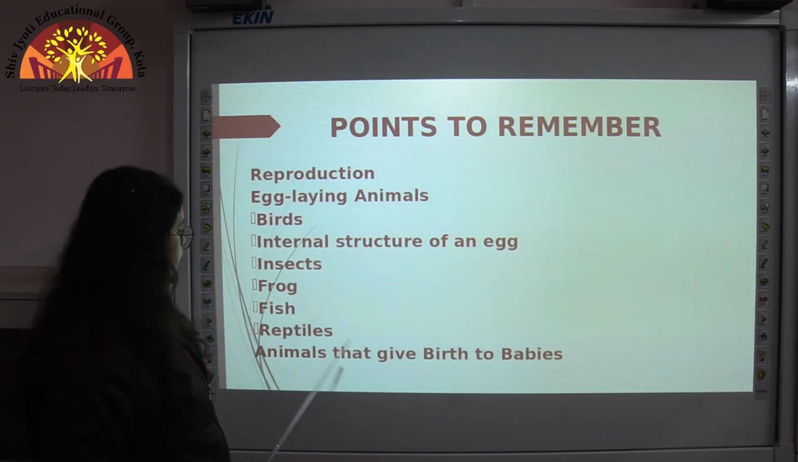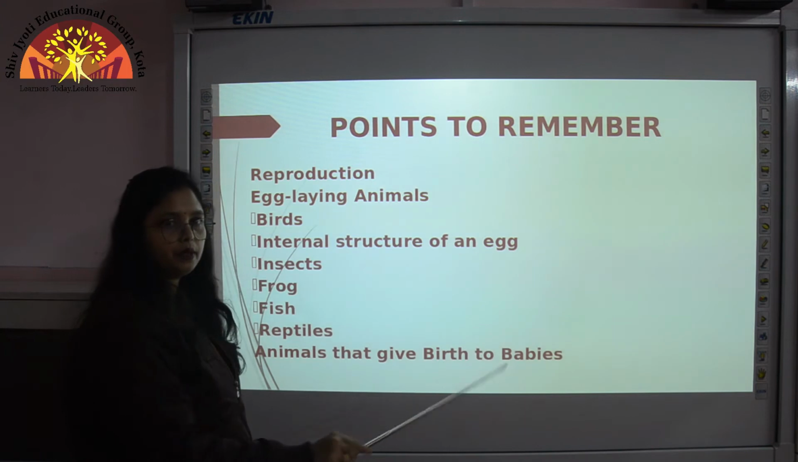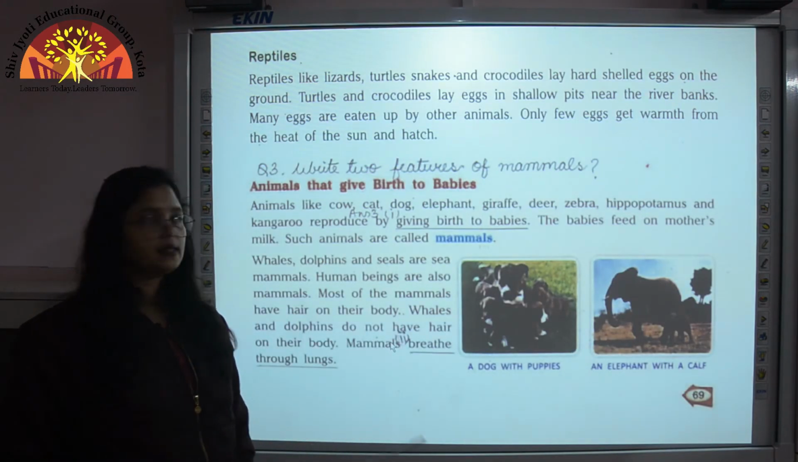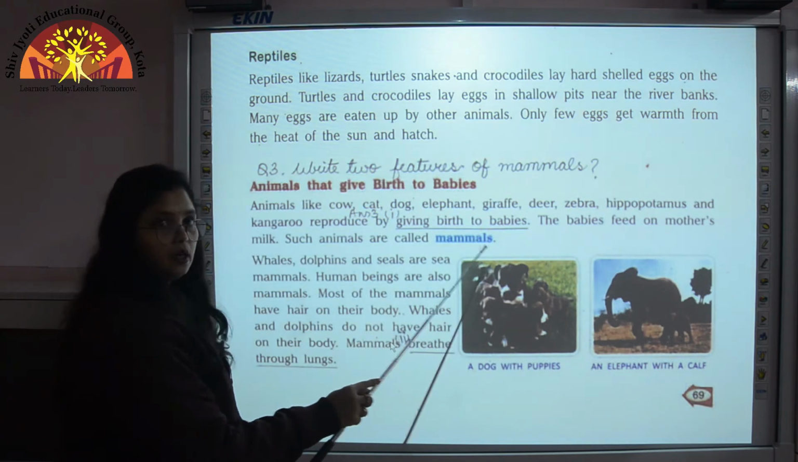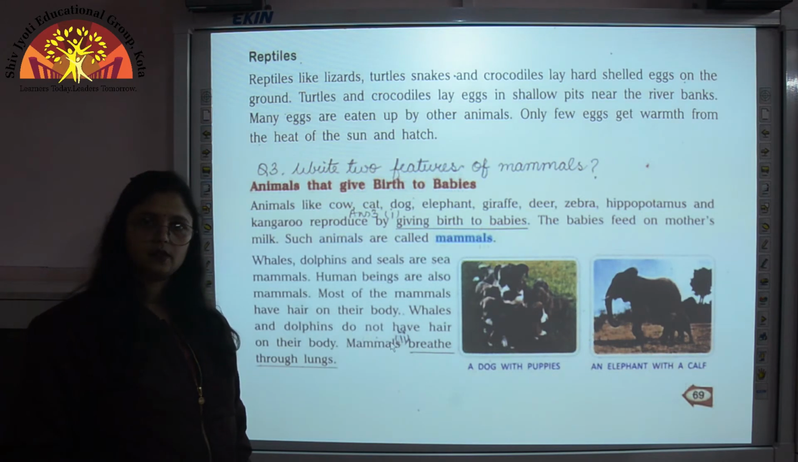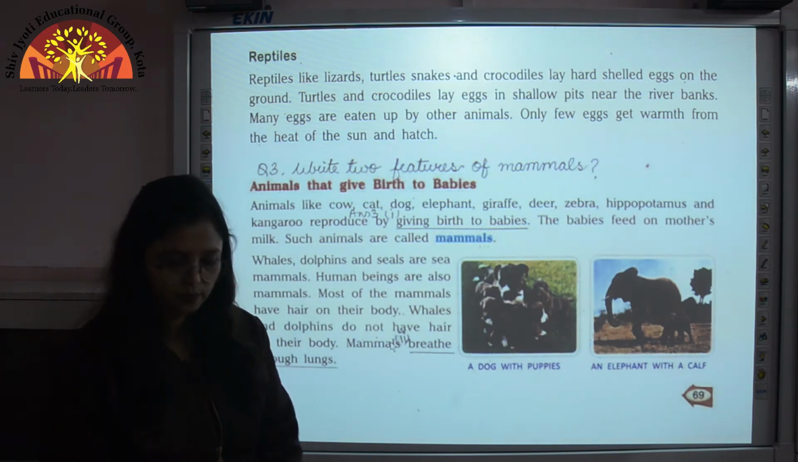Now we come to animals that give birth to babies. Now children, animals which give birth to babies are called mammals. So there are some characteristic features of mammals. So let us see what these characteristic features are.